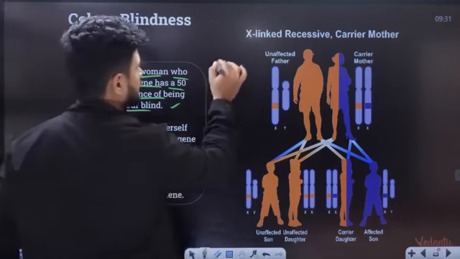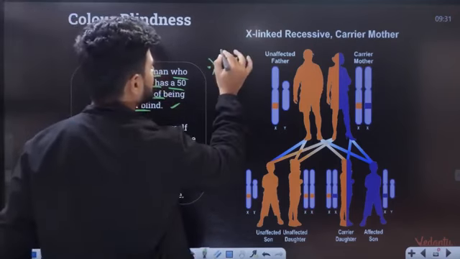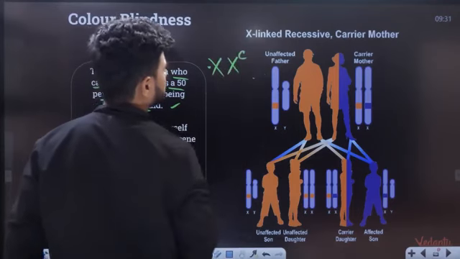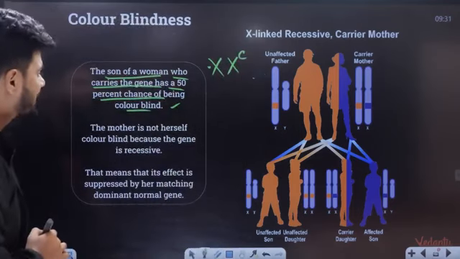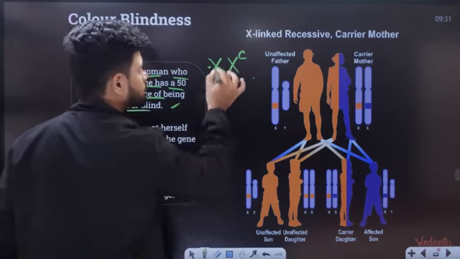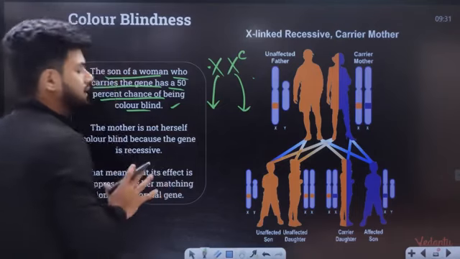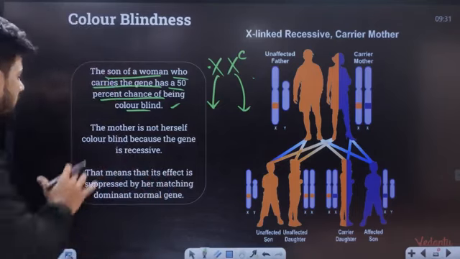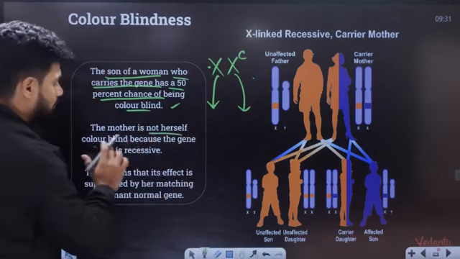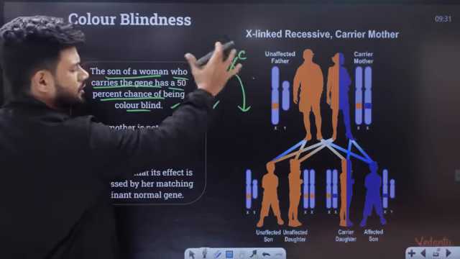Now, for example, let's say a female. The female is XX, and let's say the female is carrying a genetic disorder. She's a carrier. The son here will get the X chromosome from here, or it can get the X chromosome from this one. So there's a 50% chance that the son can be colorblind. The mother is not herself colorblind because the gene is recessive. So this person is not colorblind.